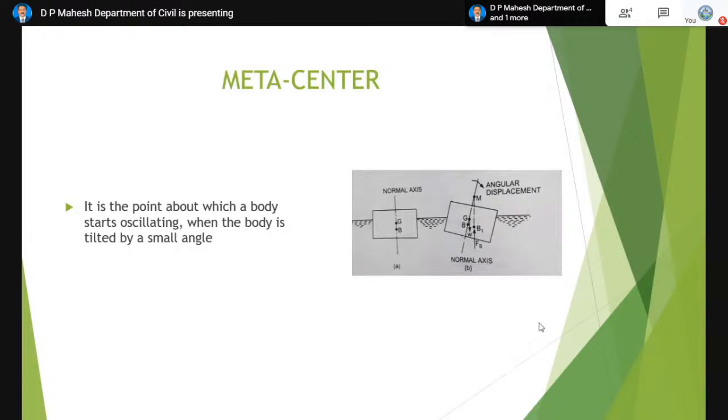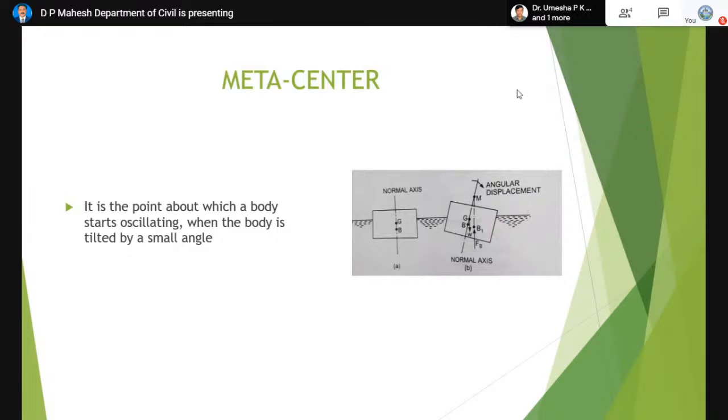Now we can see the other figure, figure B. Whenever a small displacement is given in the clockwise direction, the body tends to oscillate like this. The moment the displacement is given, the volume of the submerged portion of the body will change, and because of that the center of buoyancy will also change.